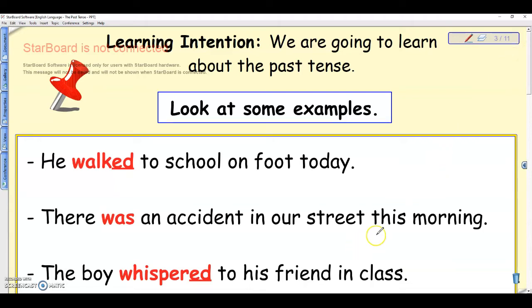The third one, the boy whispered to his friend in class. The word whispered shows you that he already whispered something to his friend. It's not something that's happening right now. It's not something that happens every day, but it's something that just happened. He whispered to his friend. Okay, I've seen it all, and it's already happened. So the boy whispered. All we did basically was add ed to the word whisper. Okay, so all three action words show you that the sentence is in the past tense. I'm going to move to the next.